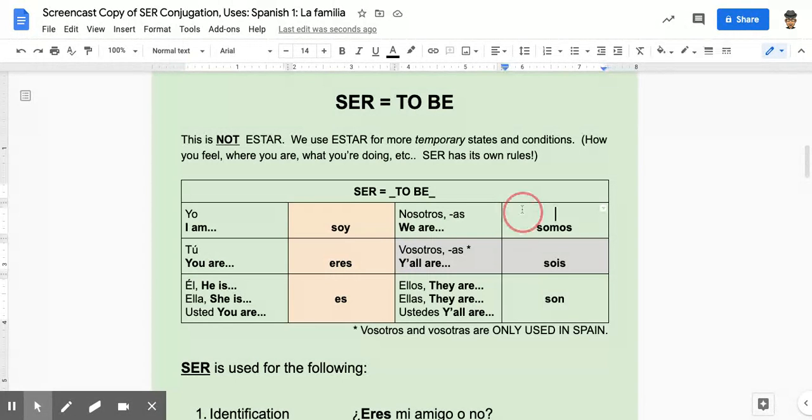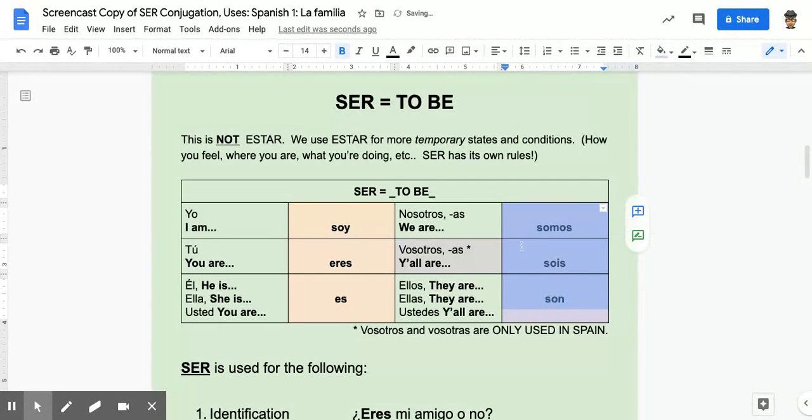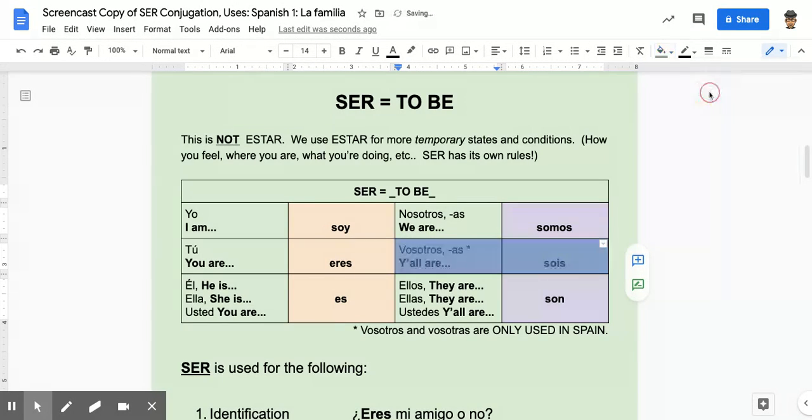And then over here on the plural side of things, somos, sois, son, tampoco, but it follows them a little bit. Hablamos, habláis, hablan, and of course this form that they only use in Spain. Just graying that out there.